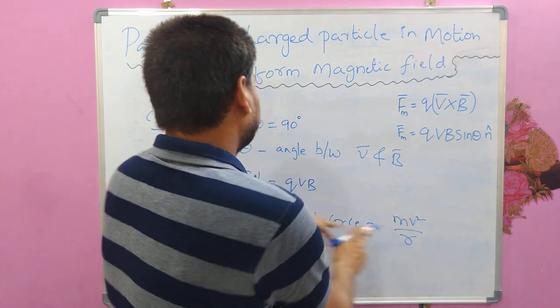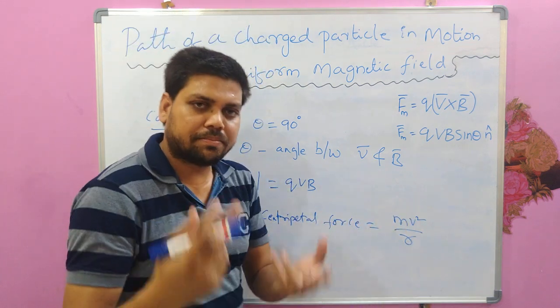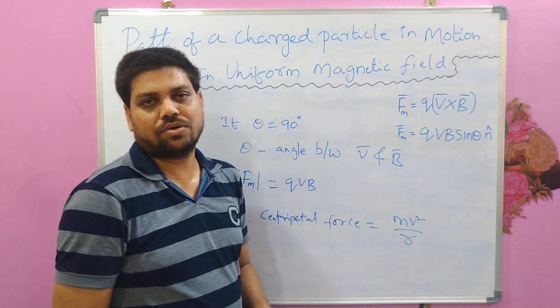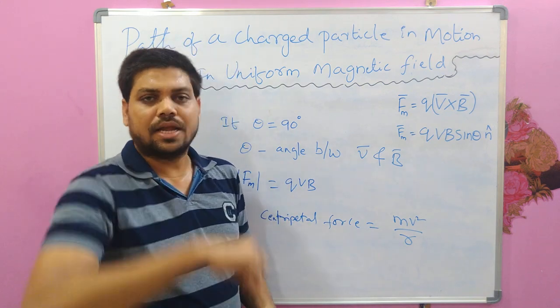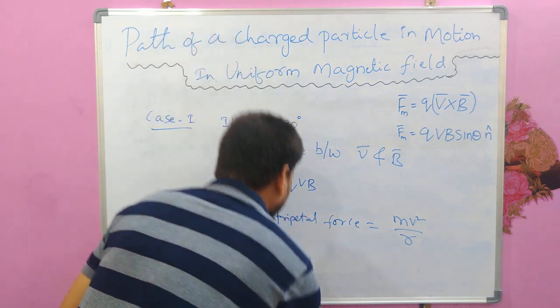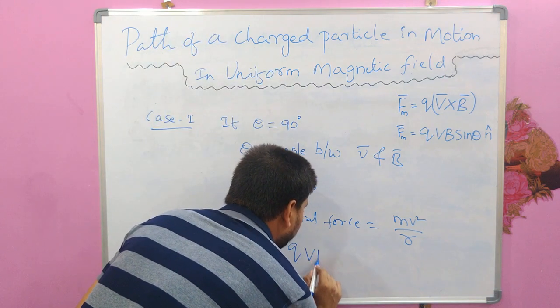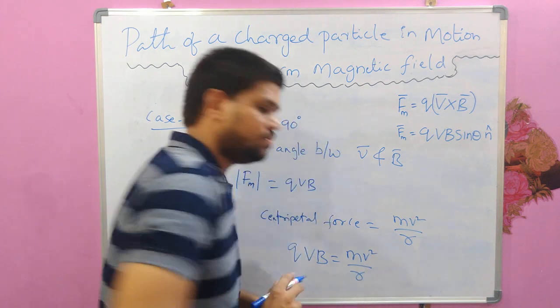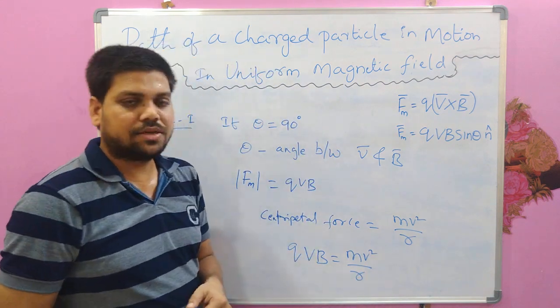So as I said, the magnetic force is providing the centripetal force for that charged particle to trace a circular path. Then we can write QVB equal to mv square by r.